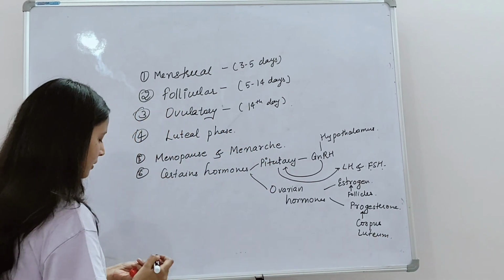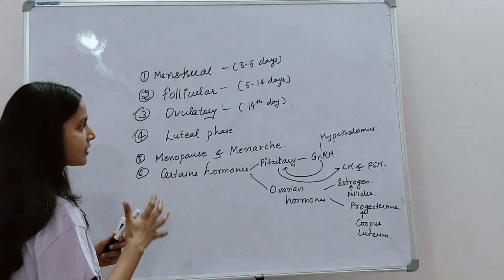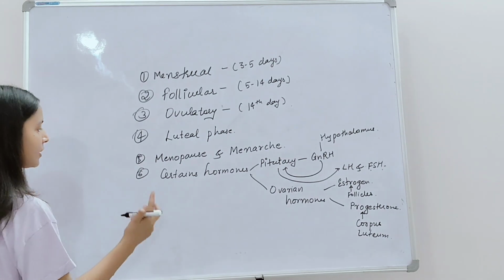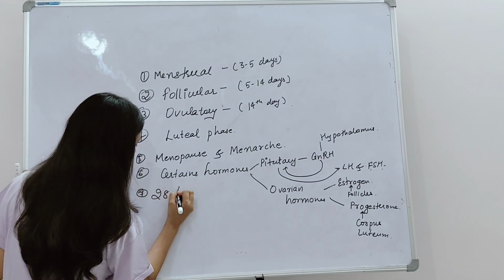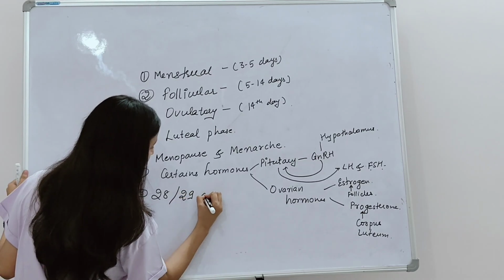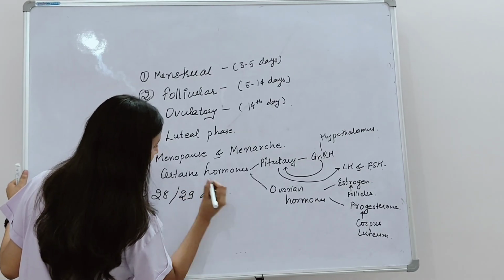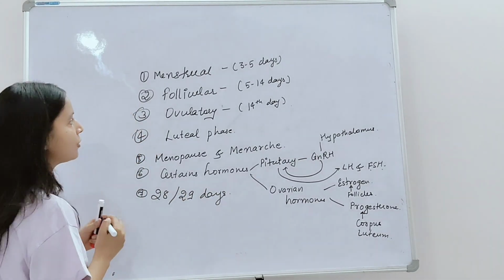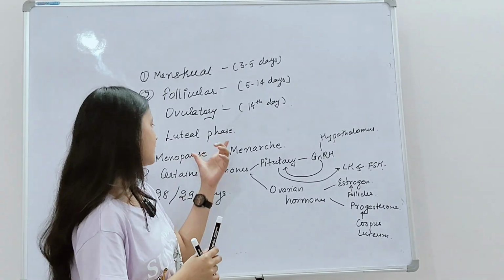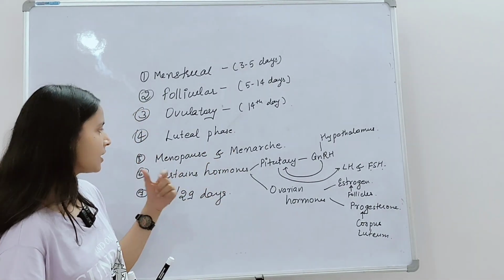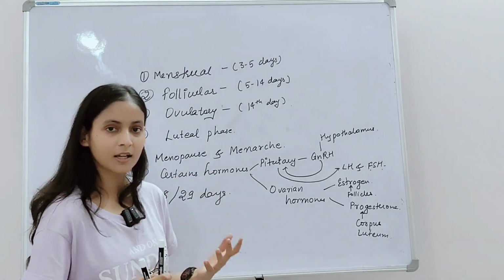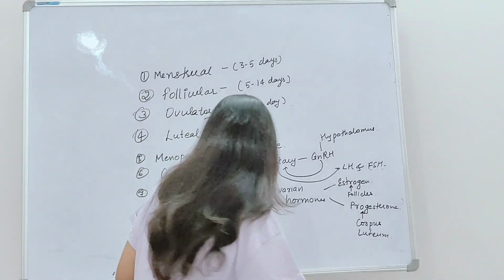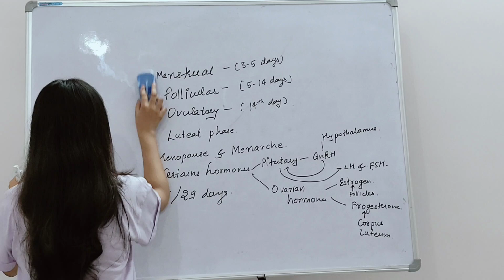This cycle goes on and repeats after 28 or 29 days. So all these phases, menopause, menarche, and certain hormones we have seen in our class. And now let's solve some questions.